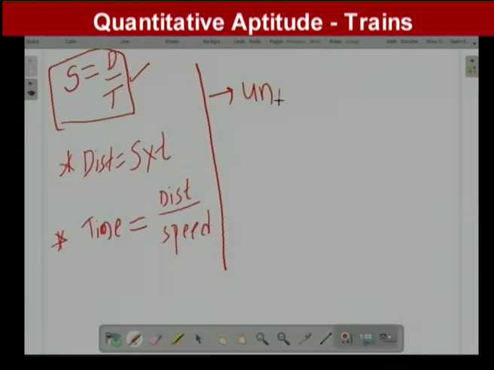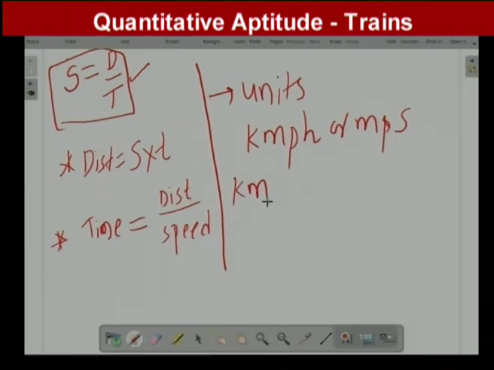Units means converting; the notation for speed is either kilometer per hour or meter per second. If distance is in terms of kilometers, then the time must be in hours. In this case, the unit for speed is kilometer per hour, or kmph.